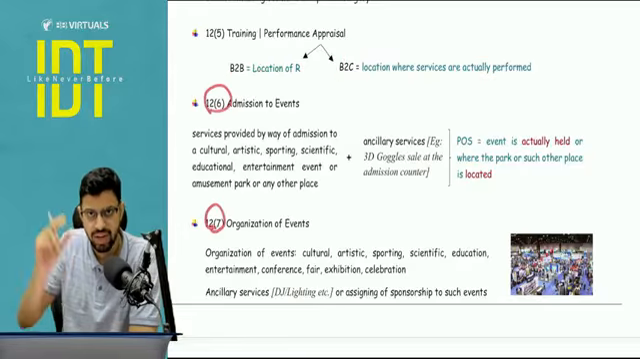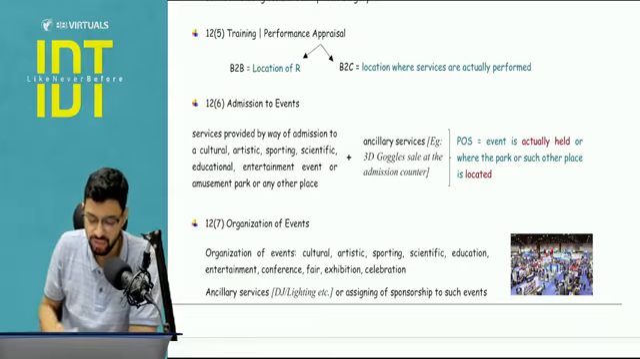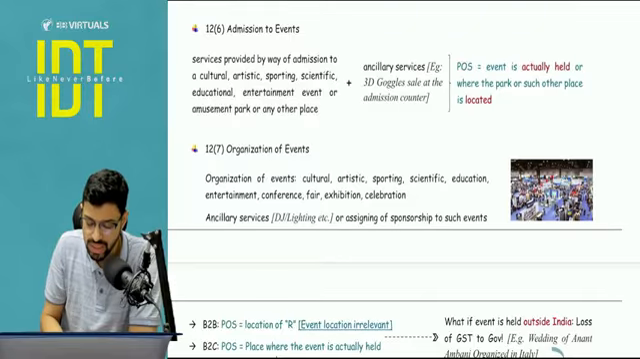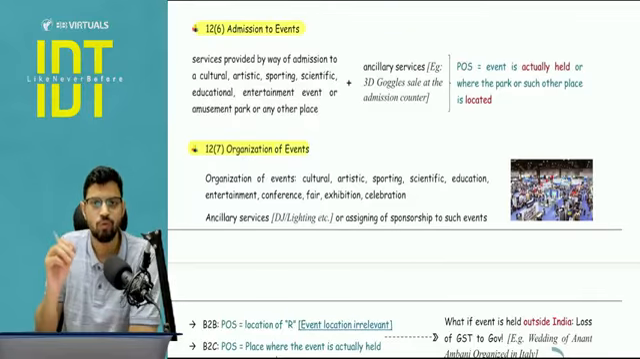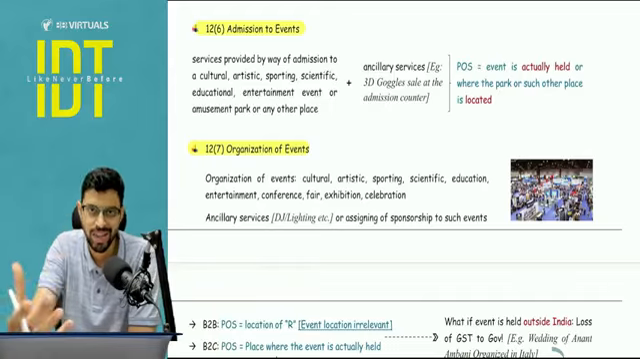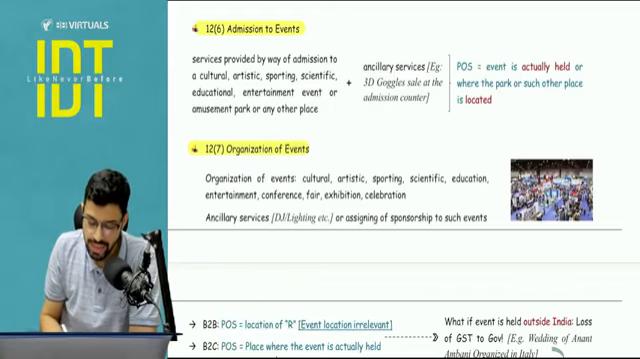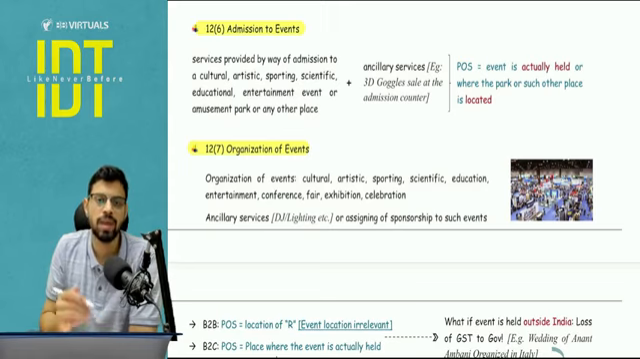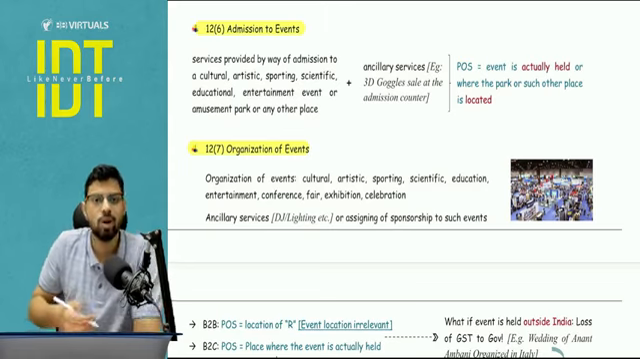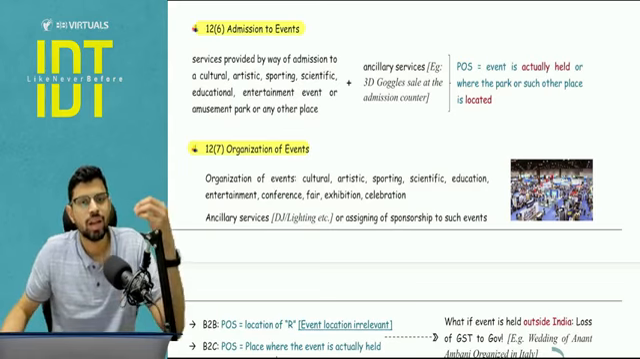12.6 and 12.7 are events. You can learn this together. First is your 12.6, admission to event, and 12.7 is your organization of event. So obviously first we will talk about admission, we will enter the event and then we will see who has organized it. So for 12.6, the place of supply will be where the event is actually being held, because understand the feel factor that here you are giving the entry.